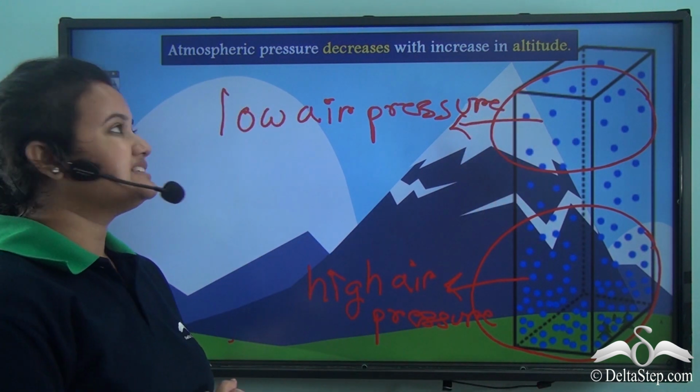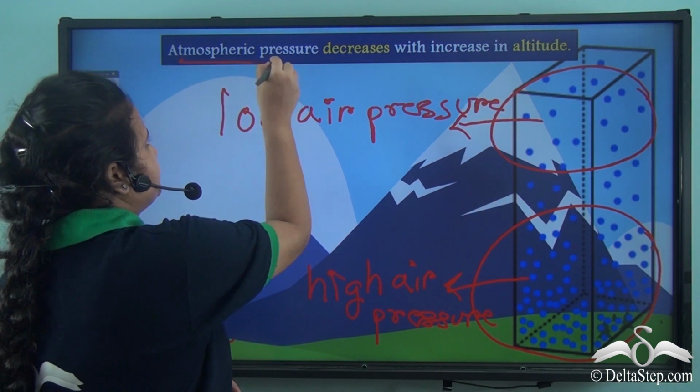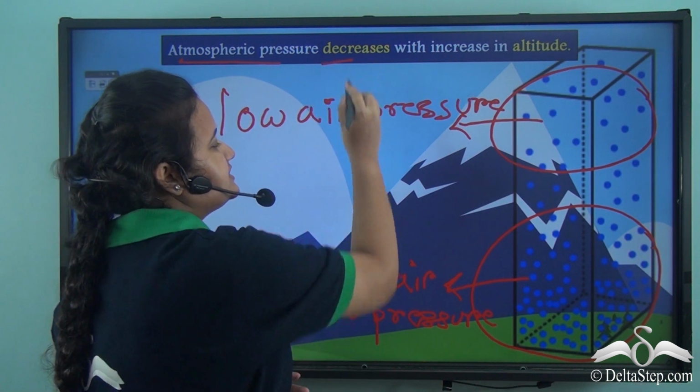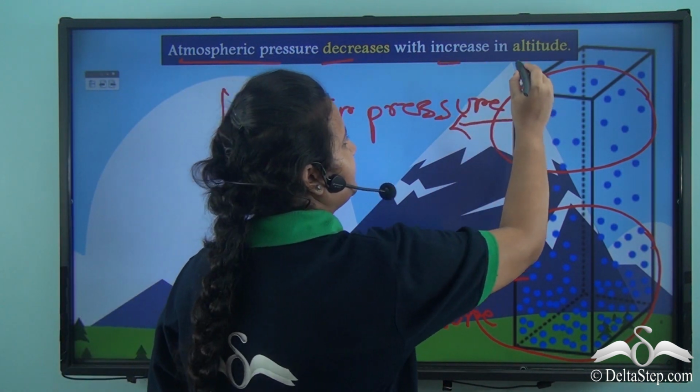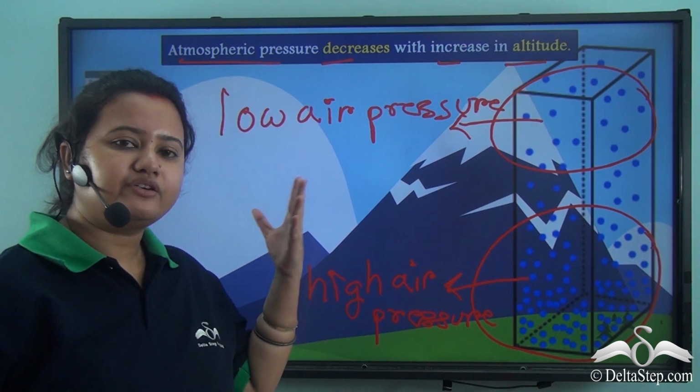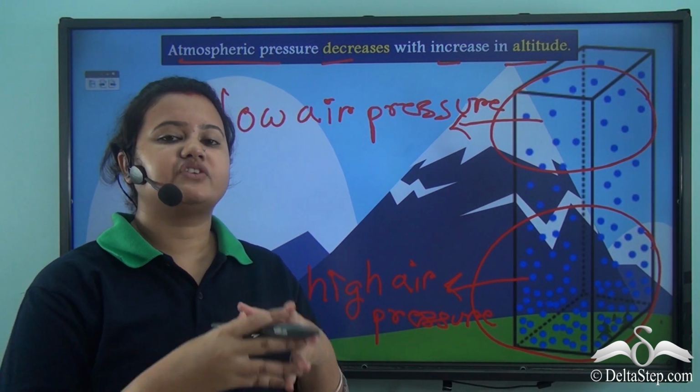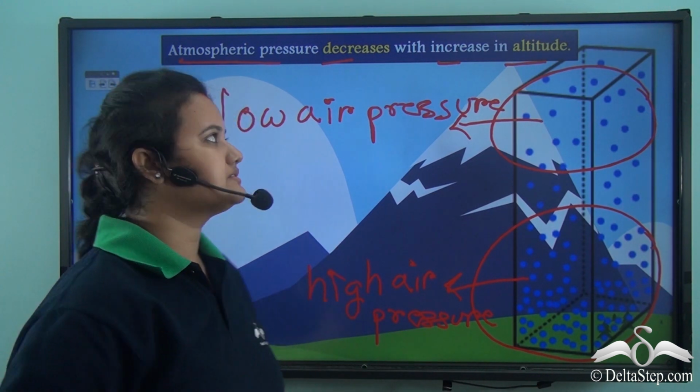So here we see that atmospheric pressure decreases with increase in altitude. So the higher we go, the less atmospheric pressure we will experience.